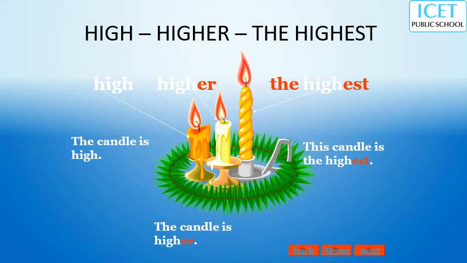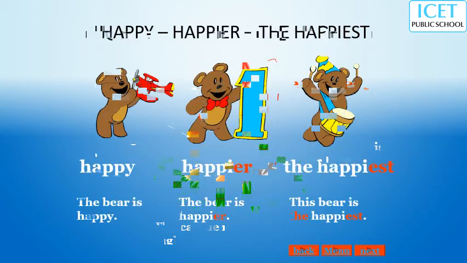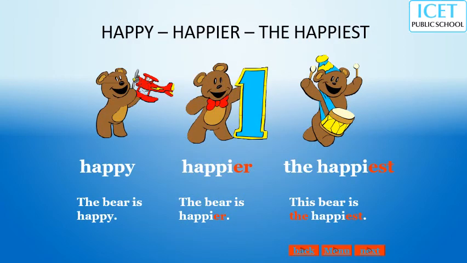If there is one more candle here, what will happen? Then this candle will not be the highest, it will become higher, and both may go that high in that category according to the size. And happy, happier, the happiest. That is why it is okay using the drum, because the bear is the happiest.